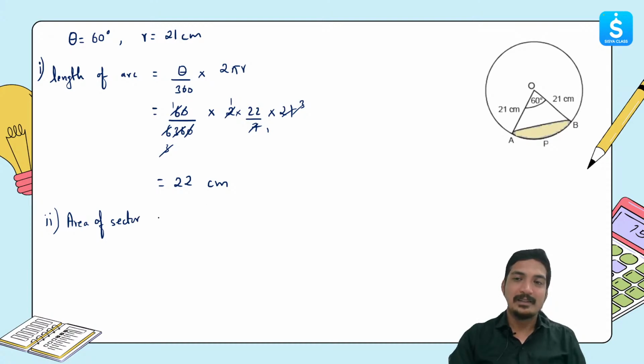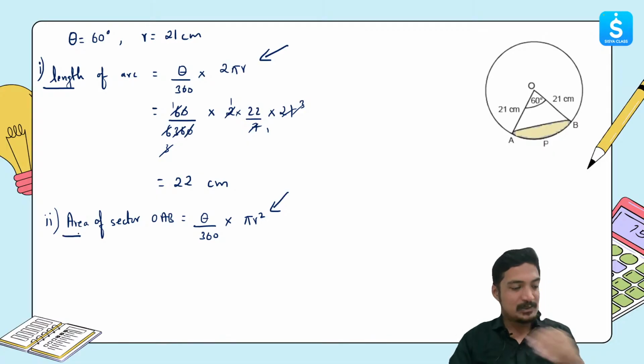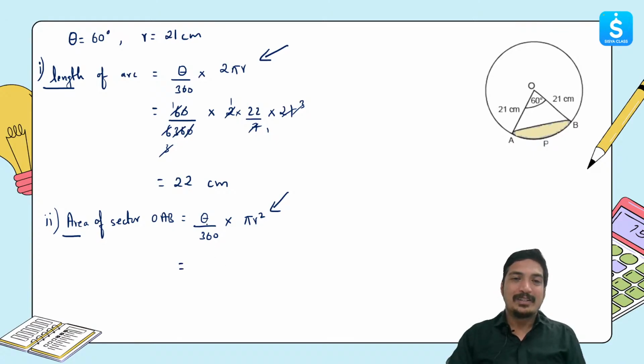Okay, and the sector OAP is equal to, again, 360 theta by 360 multiplied by, this time we'll use pi r square. Always remember that we'll take the formula of circumference if you want to find out the length. We'll take the formula of area if you want to find out the area of sector. Please don't be confused about this. Okay, great, wonderful. Moving ahead, then what is the value for theta?